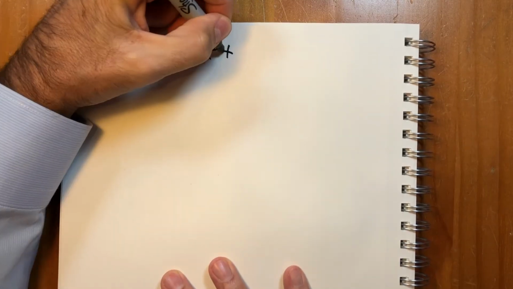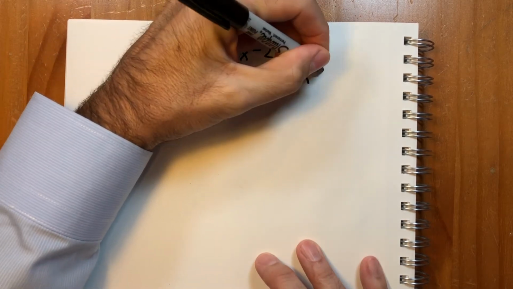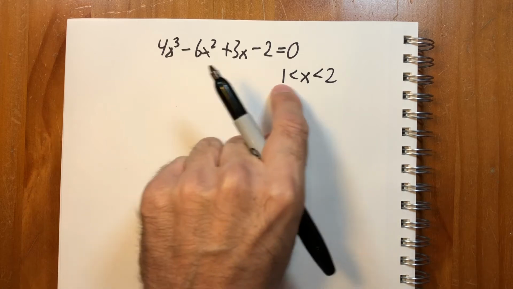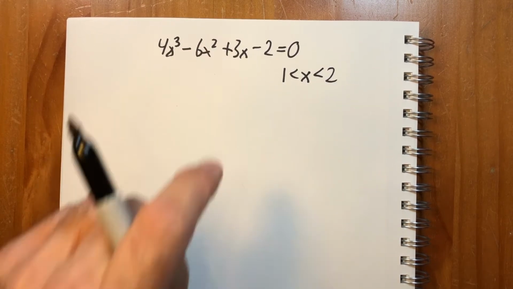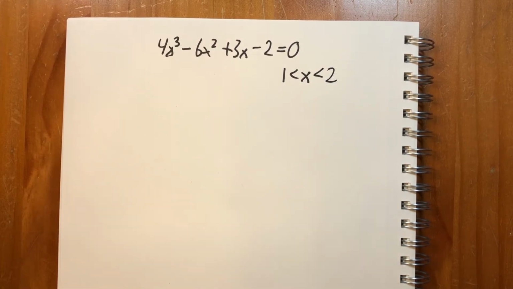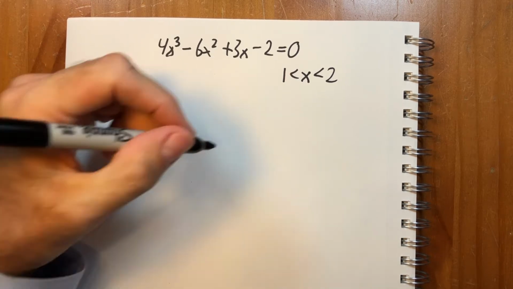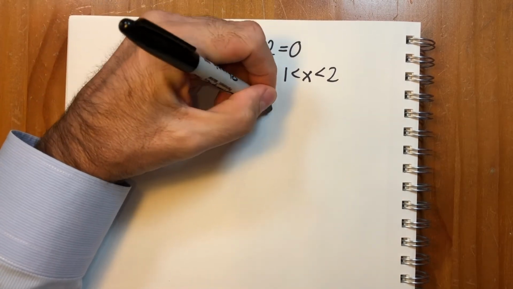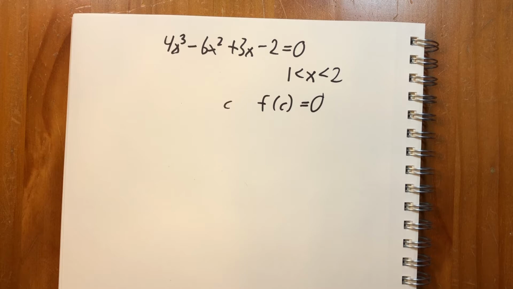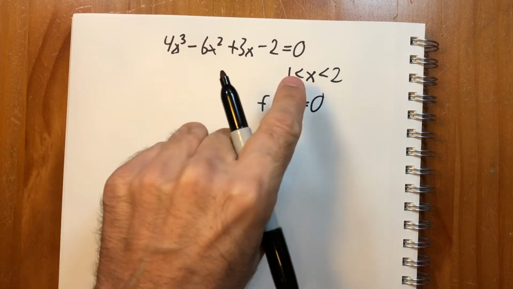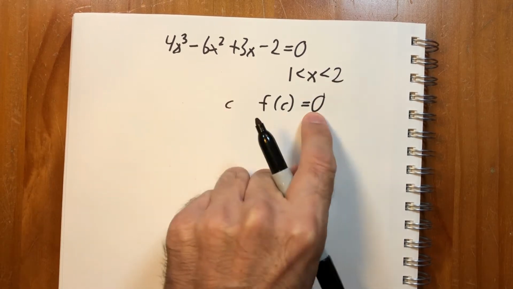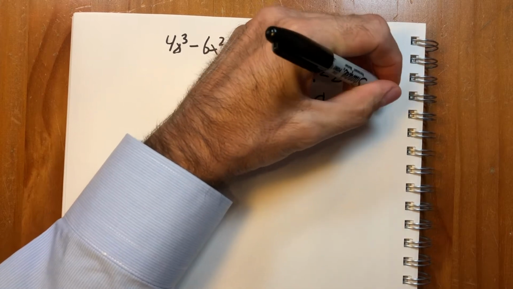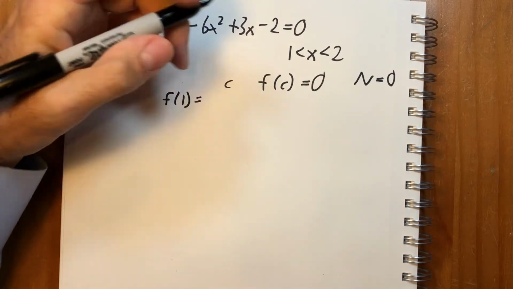If we have 4x cubed minus 6x squared plus 3x minus 2 equals 0 between 1 and 2, the question is, is there a root between 1 and 2 for this equation? What that means is we're looking for a solution to the equation, which means a number c between 1 and 2 such that f of c equals 0, right? So in the theorem, we have that a equals 1, b equals 2, and f of c equals 0, so n equals 0.